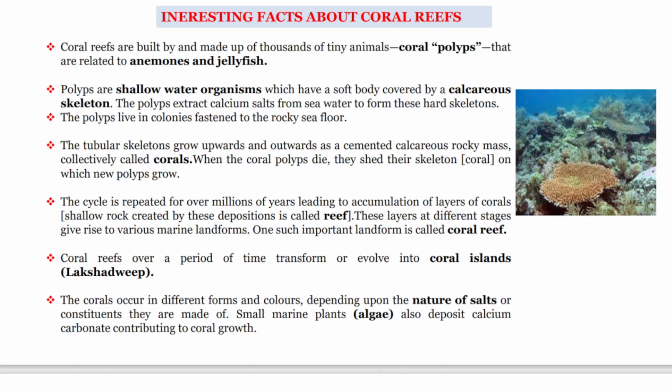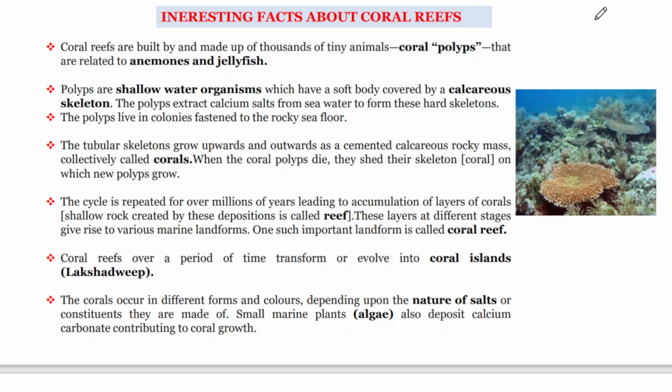So coral is a type of animal, very tiny marine animals, also known as coral polyps. They have a skeleton made up of calcium carbonate, and they shed their skeleton, which is calcareous, made up of calcium carbonate. With the accumulation of their skeletons, the coral reef is formed due to their very hard structure.